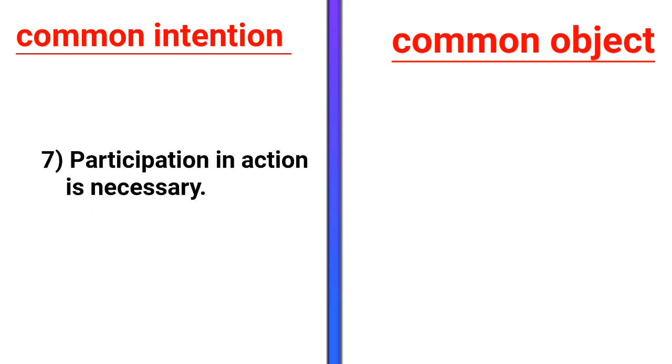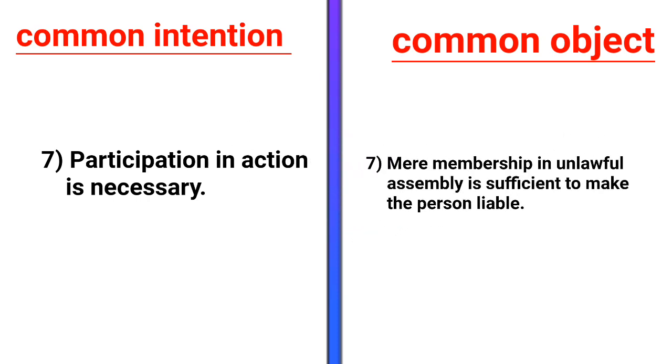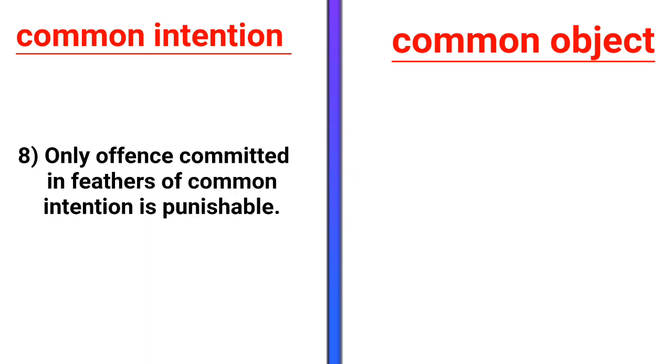Now the seventh difference is that in common intention, the participation in action is necessary, whereas mere membership in unlawful assembly is sufficient to make the person liable. Now eighth difference is that in common intention, only offense which is committed in furtherance of common intention is punishable.